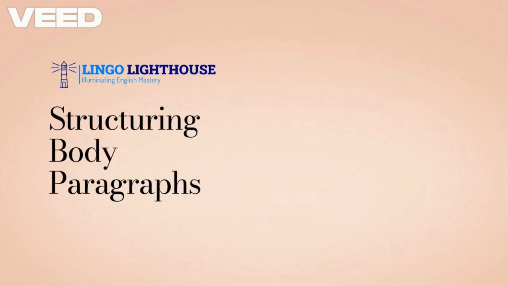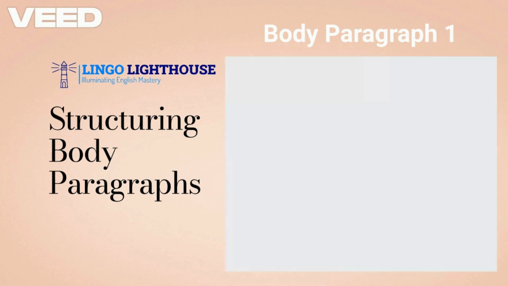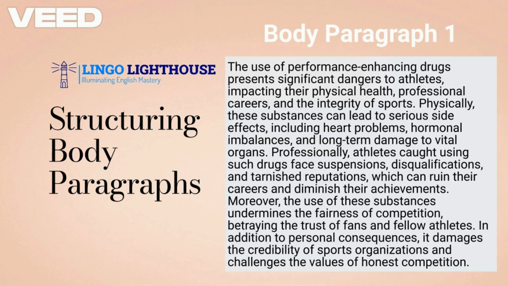Each body paragraph should address one part of the question. In body paragraph 1, focus on the first question: what are the consequences of doping for athletes? The first step in any great paragraph is a strong topic sentence. This sets the stage for the ideas you'll discuss.